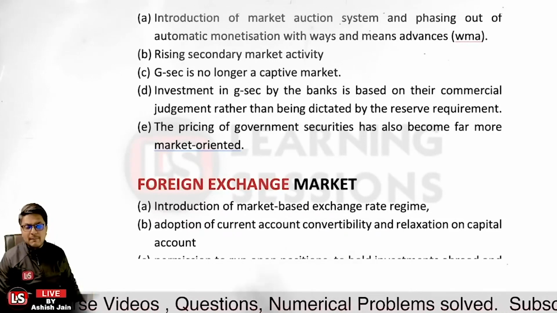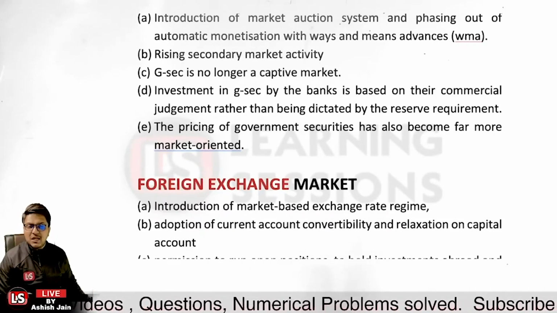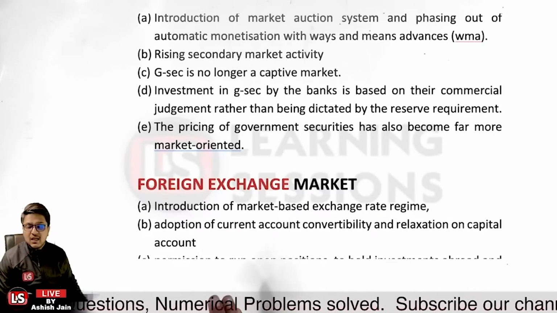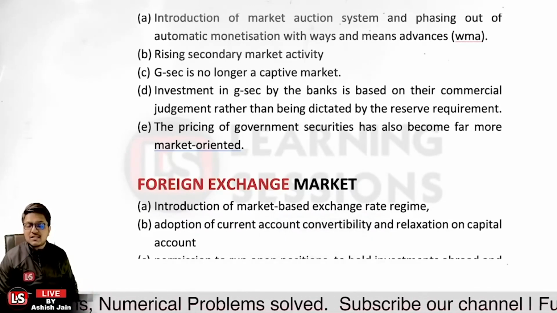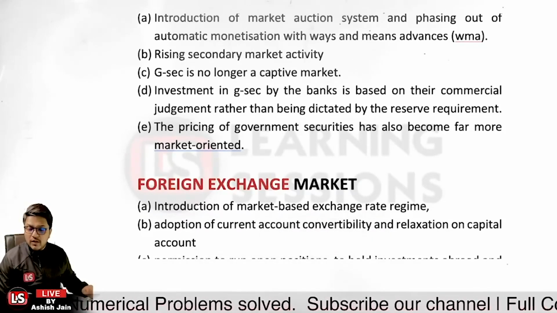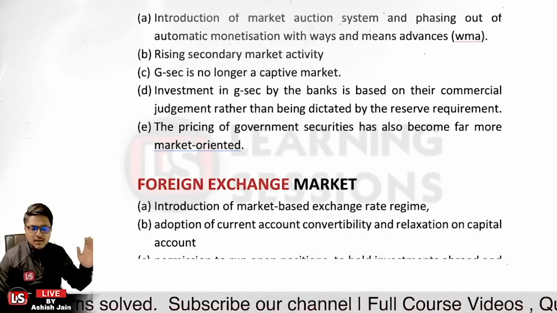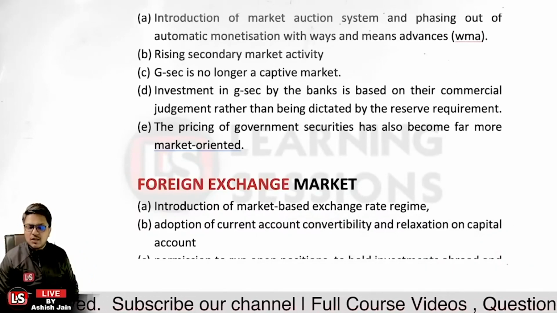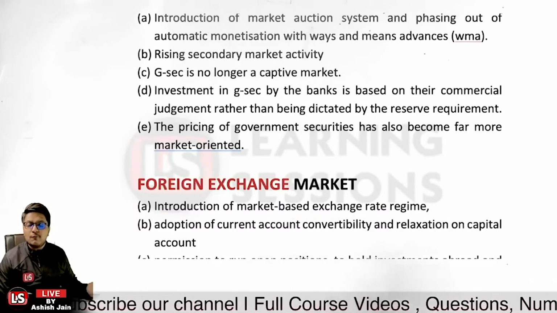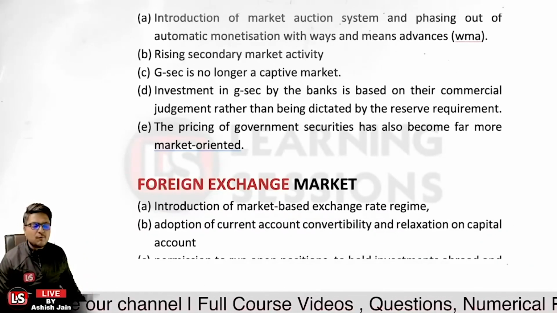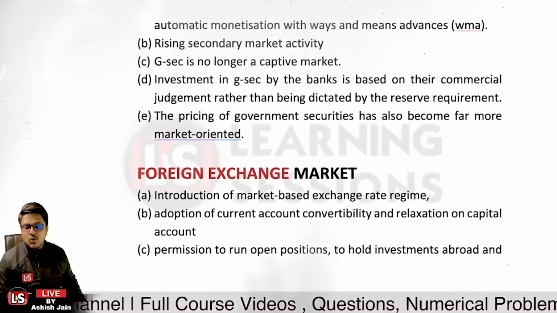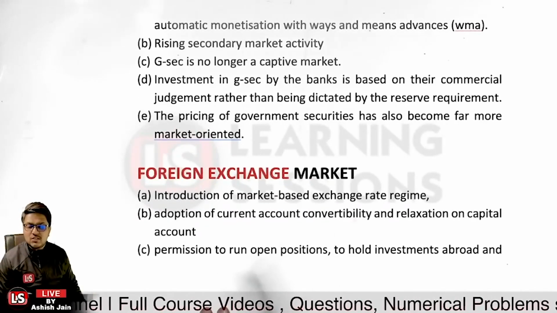Okay, so if it is related to capital, likewise, if an NRI has purchased a home here in India, what type of transaction is that? That is a capital account transaction. There is a relaxation on the capital account transaction, but current account transactions are fully convertible now. Okay, these are fully convertible. There is deregulation in this particular part.